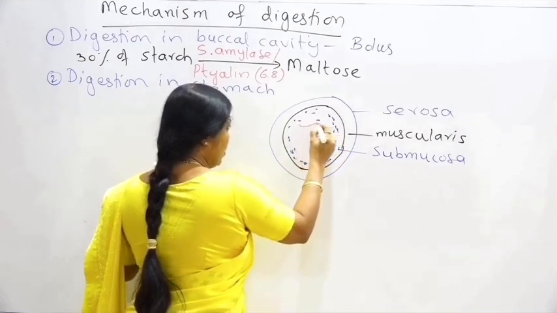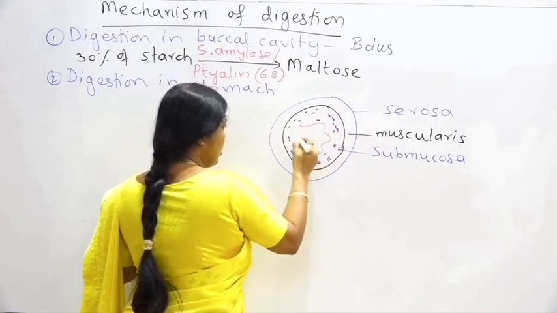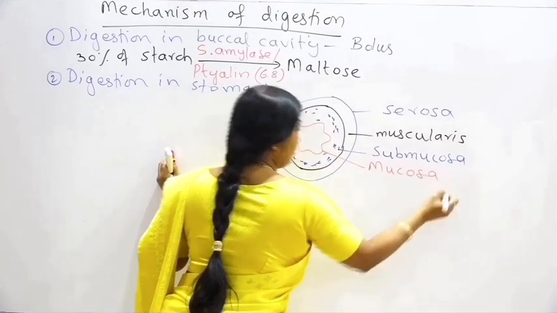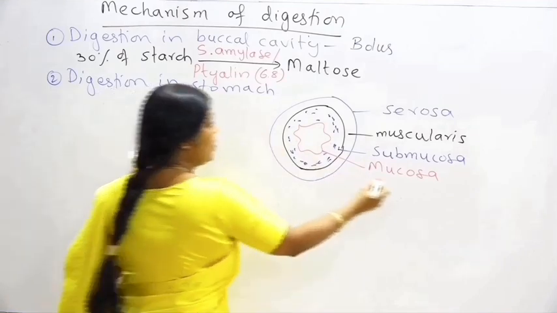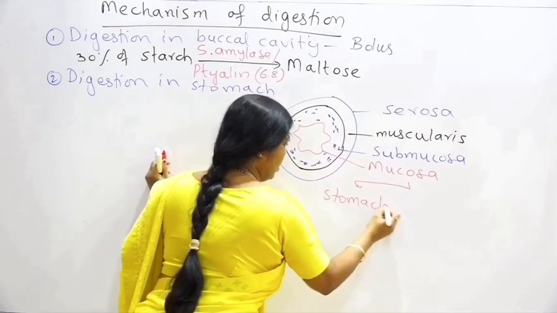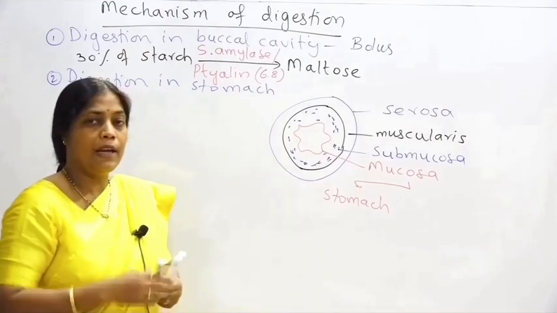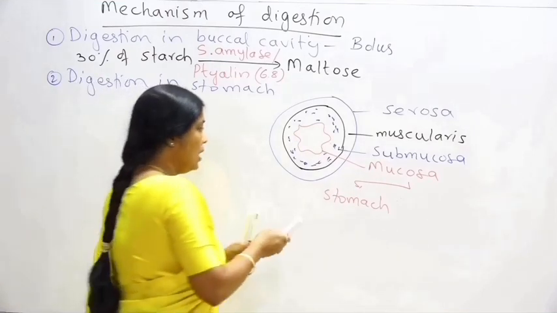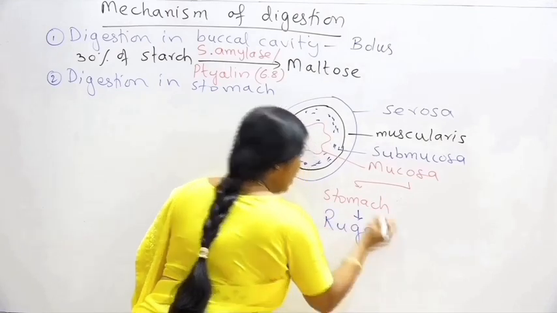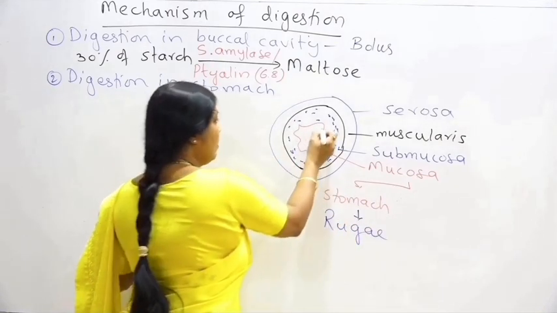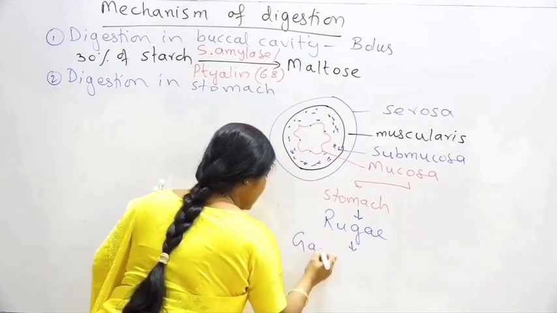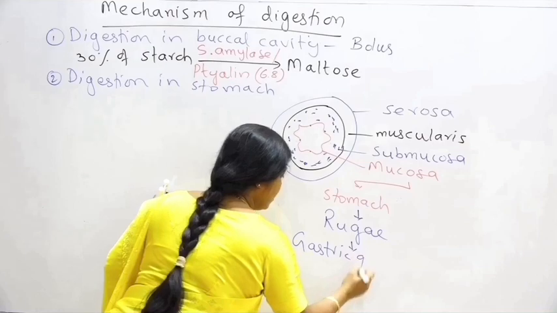So you can draw like this. These are the foldings of the mucosa. In the stomach you will find small foldings, and these foldings are called rugae. And in these rugae you find some glands, and these glands are the gastric glands.